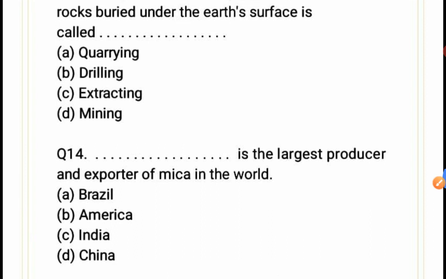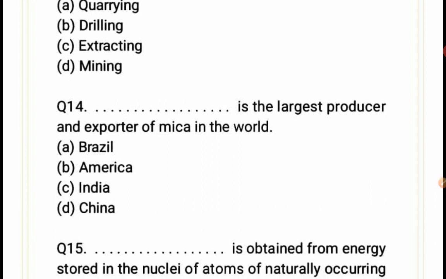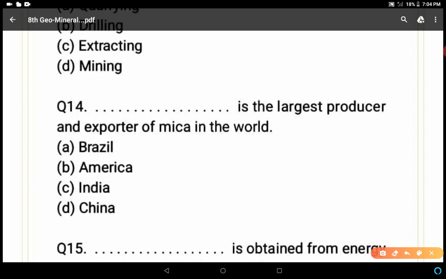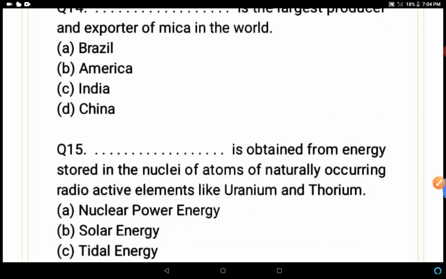Blank is the largest producer and exporter of mica in the world? Brazil, America, India, China. Yes, D is the correct answer. China is the largest producer and exporter of mica in the world. Come to the next question.